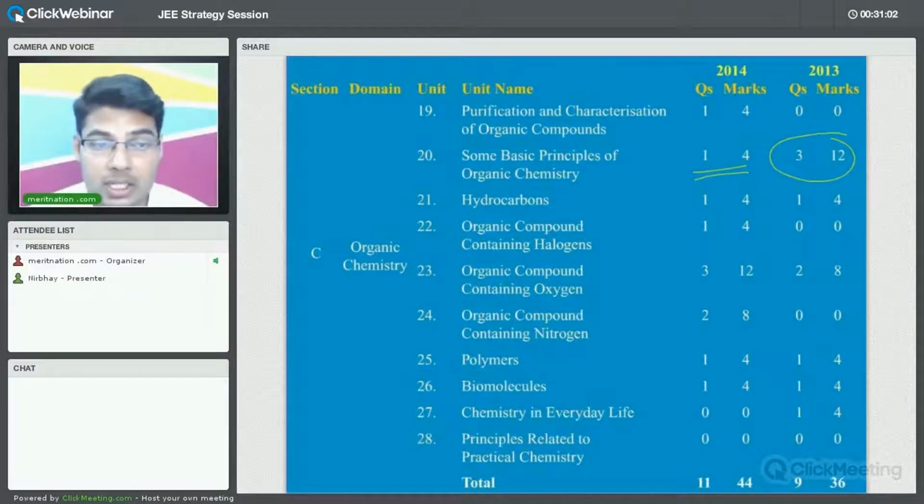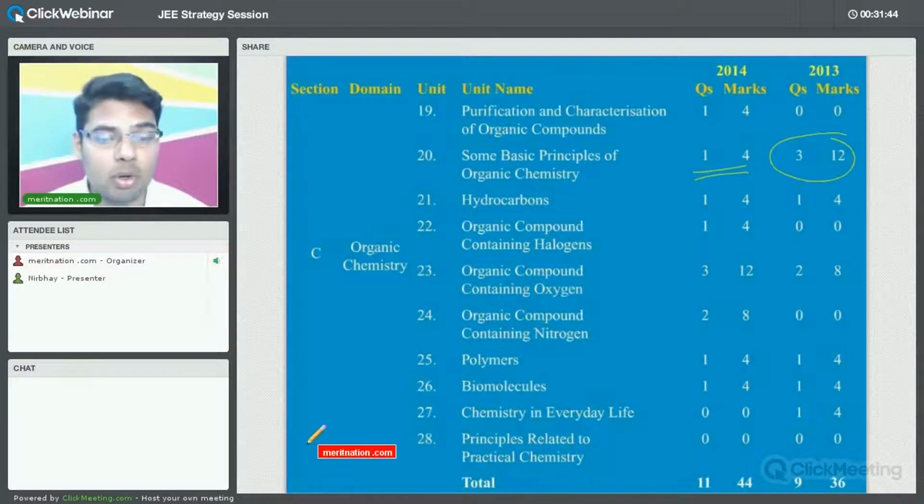So the weightage of an individual topic may differ, as we have discussed, but if you look at the umbrella term, that is organic chemistry, the overall weightage will be more or less similar, right? If in 2013 it was 36 marks, in 2014 it was 44 marks. So now the important point is that some of the topics will carry more weightage, right? If you take a look at organic compounds containing oxygen, they will carry more weightage than the other topics, fine.